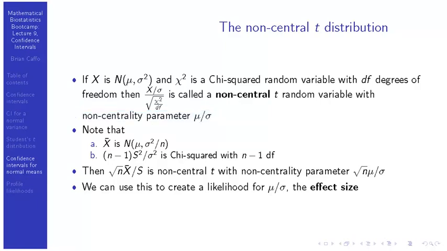So just to put this in context, x bar is normal mu with variance sigma squared over n. (n minus 1) s squared over sigma squared is a chi-squared with n minus 1 degrees of freedom, divided by n minus 1. So square root n x bar divided by s works out to be a non-central t with non-centrality parameter square root n mu divided by sigma. At any rate, we can use this fact to create a likelihood for mu over sigma, basically what is called the effect size. And we can plot a one-dimensional likelihood without having to do any further tricks.